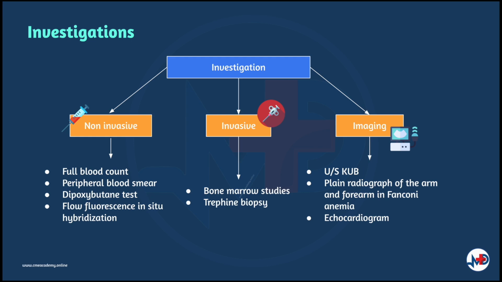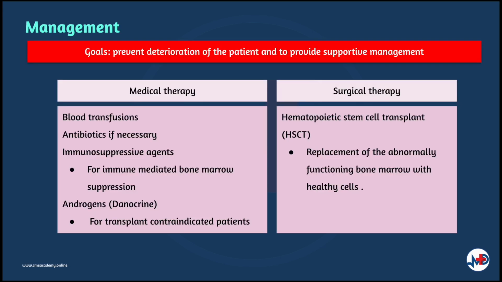Other imaging investigations can also be done for patients with suspected bone marrow failure. A KUB ultrasound in Fanconi anemia can check for structural renal abnormalities. X-ray of the forearm and hand in Fanconi anemia can examine skeletal deformity of the thumb and the radius. An echocardiogram can help to assess the level of function in chronically anemic patients. The investigations used to monitor treatment response and prognosis are full blood count, peripheral blood smears, and bone marrow aspiration. Now let's discuss the management of bone marrow failure.